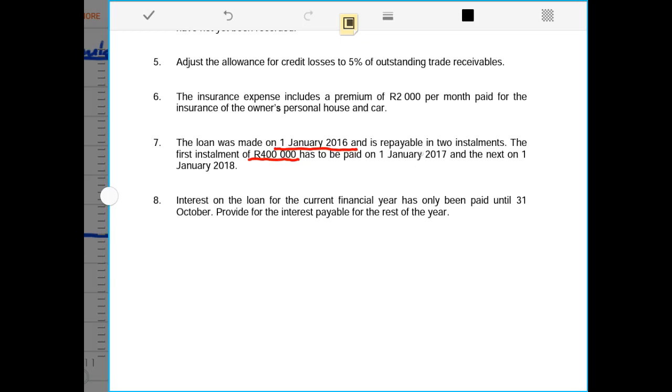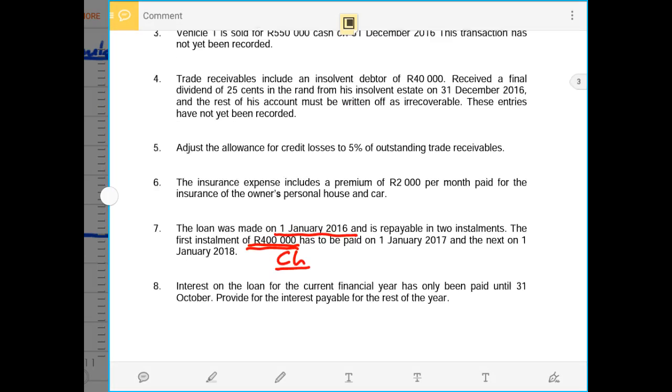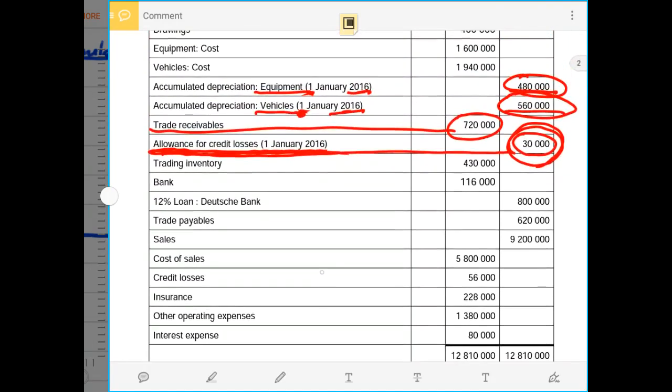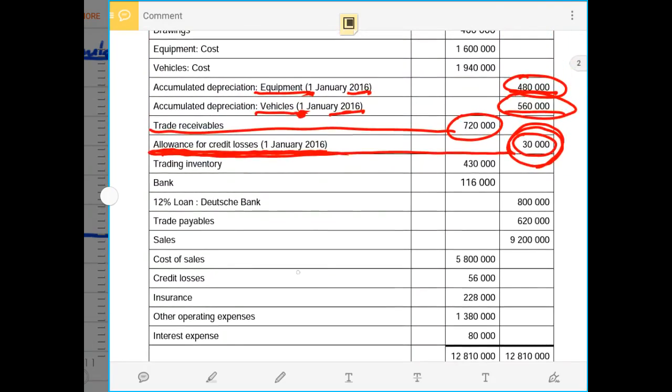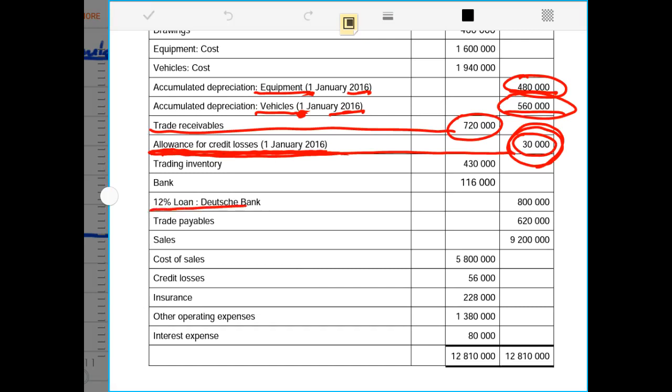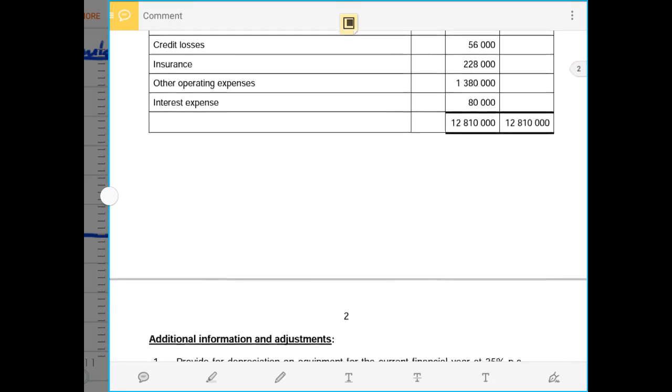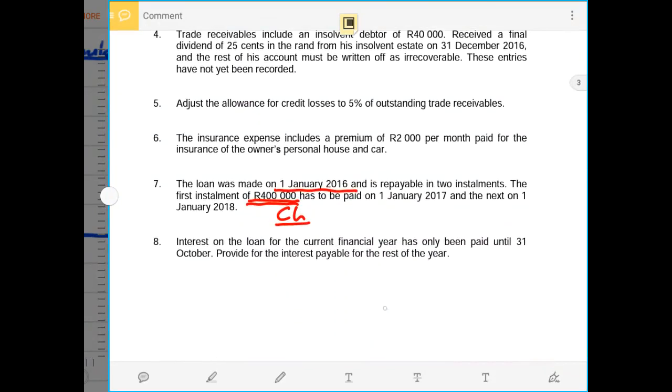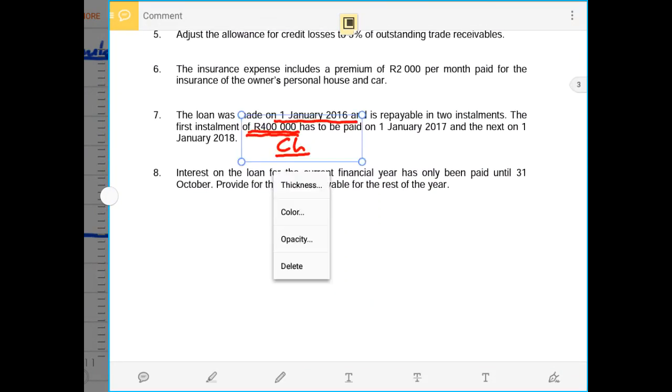And remember, we are doing the books at the end of December 2016. So now it means 400,000 rands will be a current liability, and another 400,000 rands will be a non-current liability, because the total amount of the loan is 800,000 rands. There we have the loan of 800,000 rands. So if 400,000 rands is paid within 12 months, it means 400,000 rands of the loan is a current liability and 400,000 rands of the loan is a non-current liability.